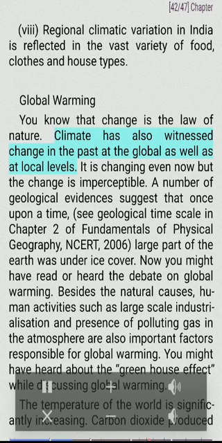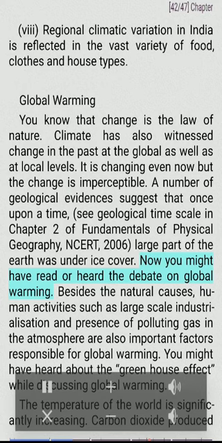Climate has also witnessed change in the past at the global as well as at local levels. It is changing even now, but the change is imperceptible. A number of geological evidences suggest that once upon a time (see geological time scale in Chapter 2 of Fundamentals of Physical Geography, NCERT, 2006), large part of the Earth was under ice cover.